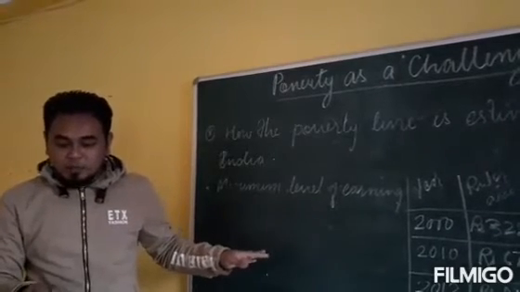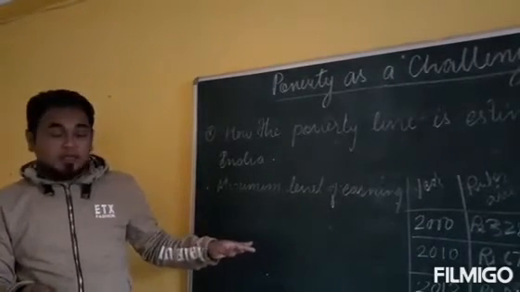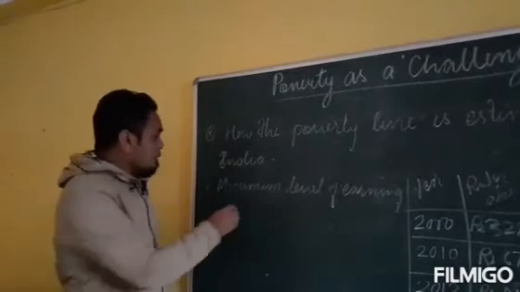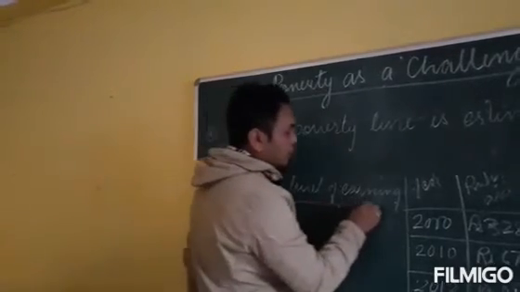Next is the minimum level of earning per month.